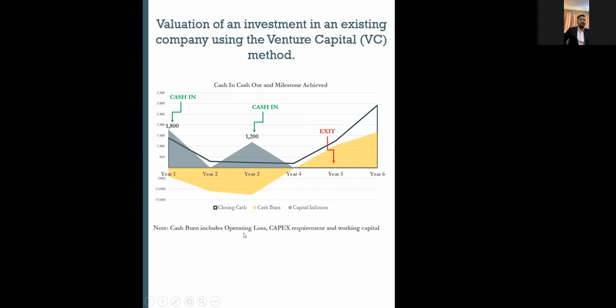And in terms of the cash burn, I compute it in terms of the operating losses which the company bears, the capex requirement, and the working capital infusion in the company. So this is the normal graph which a VC normally sees in any investment.